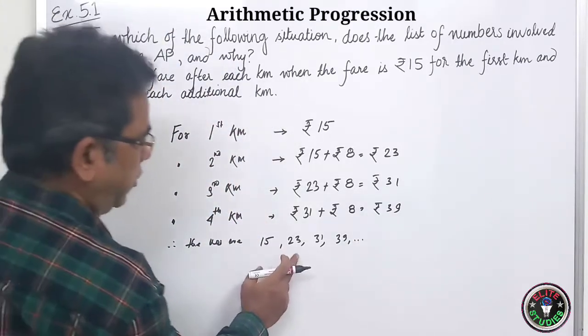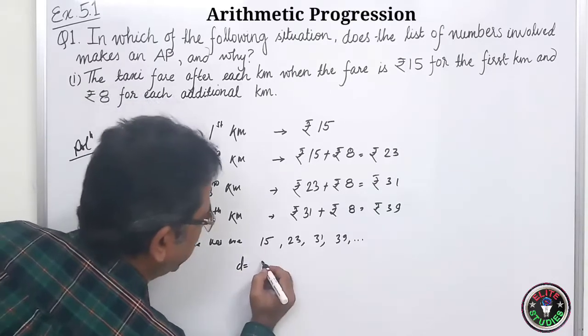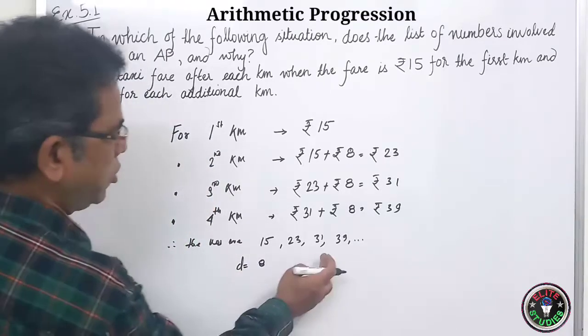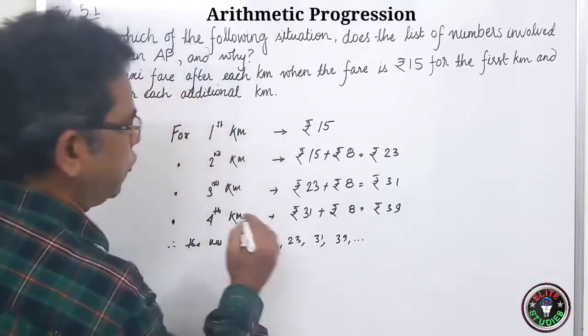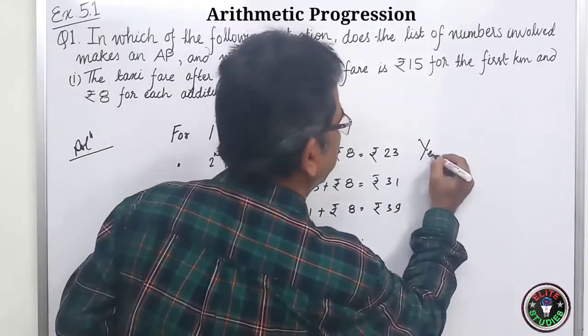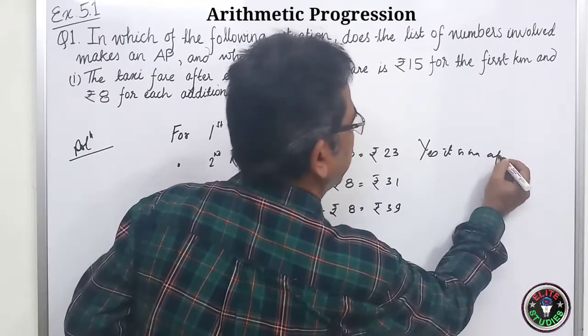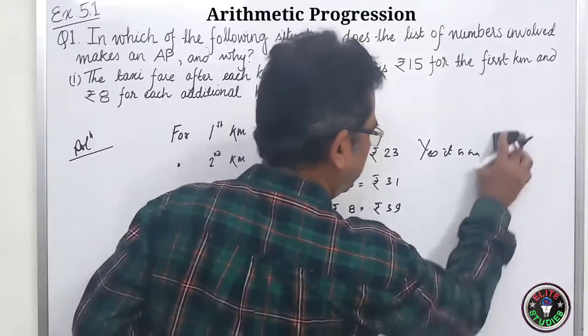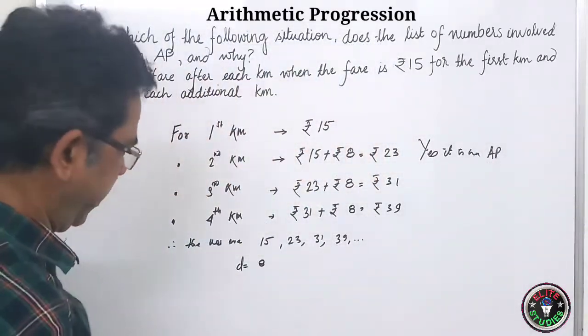Now you see what is the common difference? D is equal to 23 minus 15, which is 8. Here also 31 minus 23 is 8, and 39 minus 31 is 8. So therefore, yes, it is in AP. Clear?